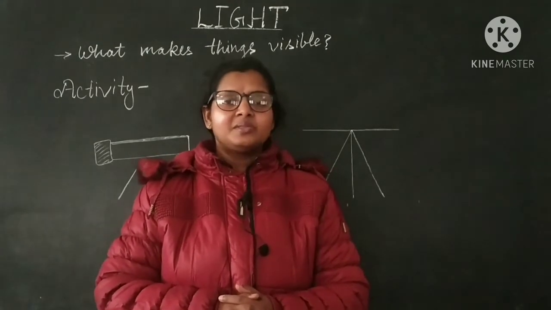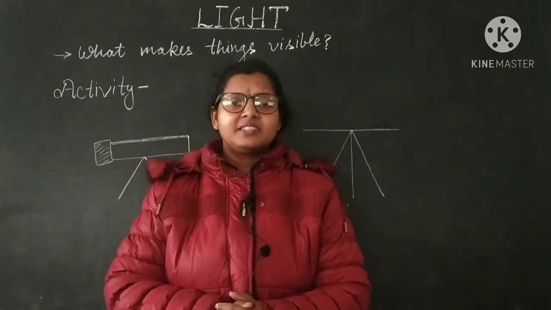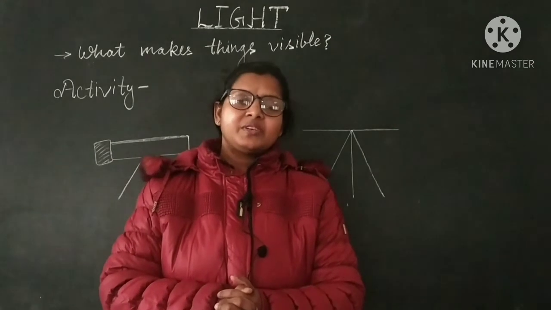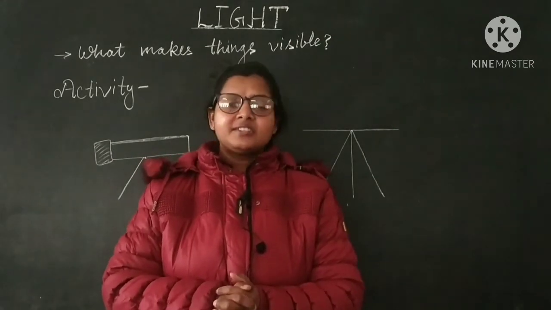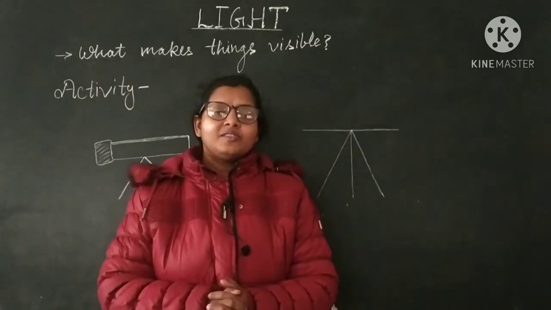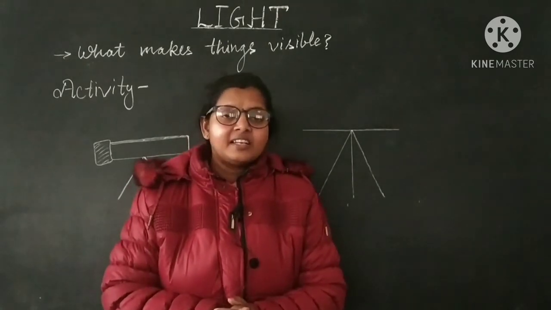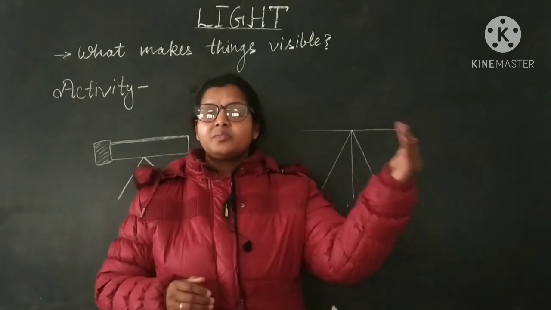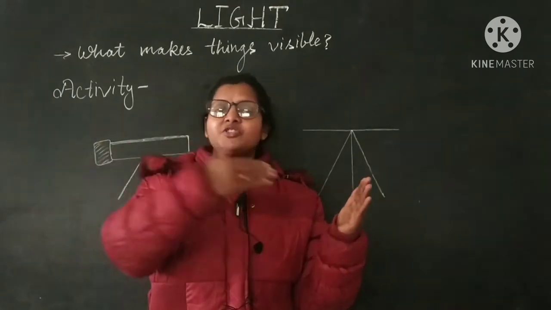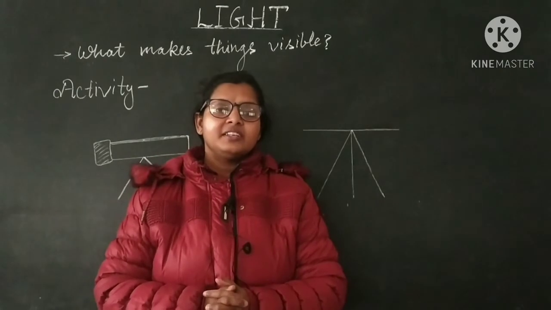You have to switch on the bulb or whatever source of light is present in that room, and then you can easily see the materials present in the room. So light makes the things visible. For seeing anything, it is necessary that light rays moving from the source of light strike that object, and the reflected rays should reach your eyes.